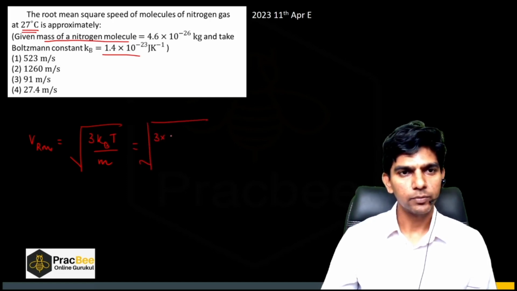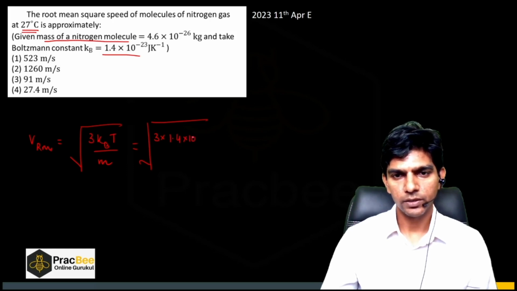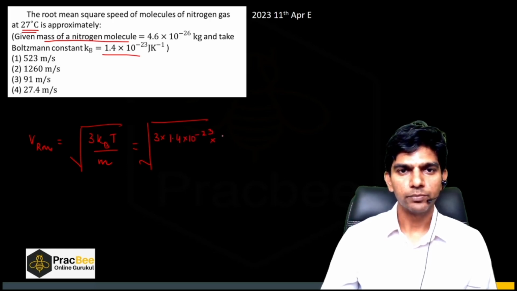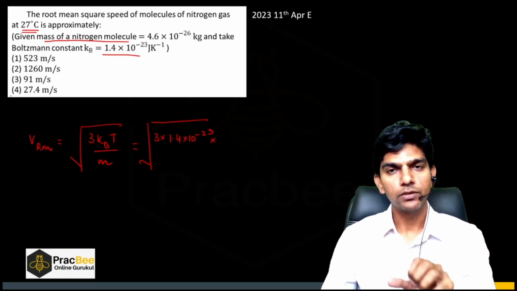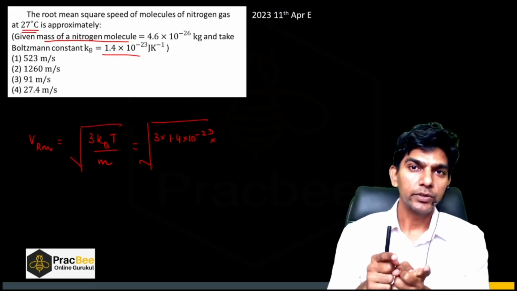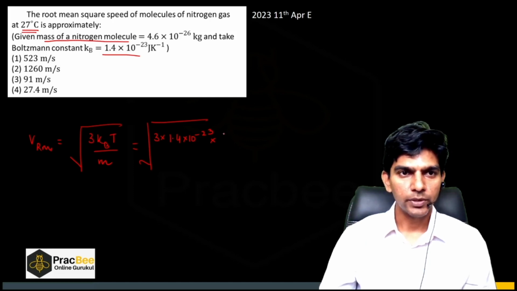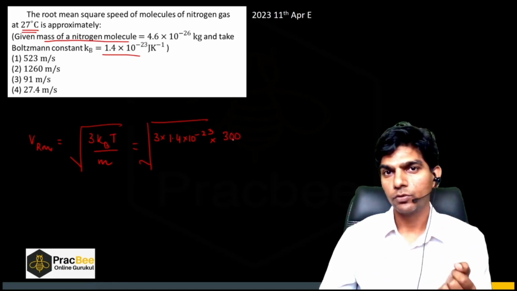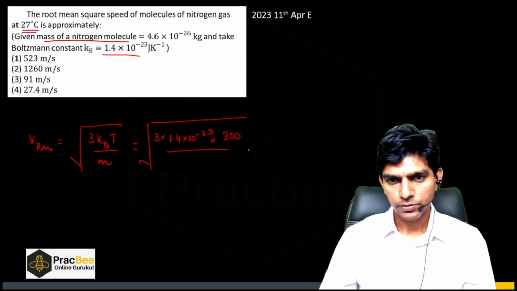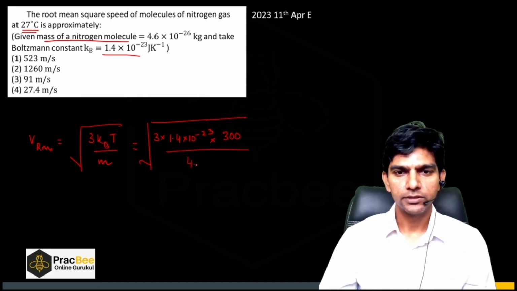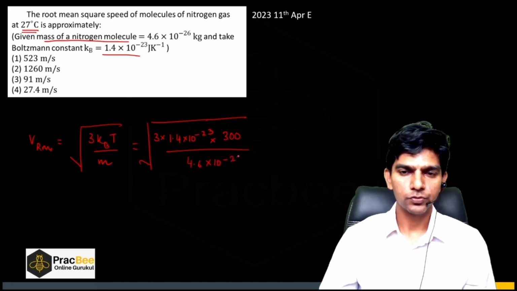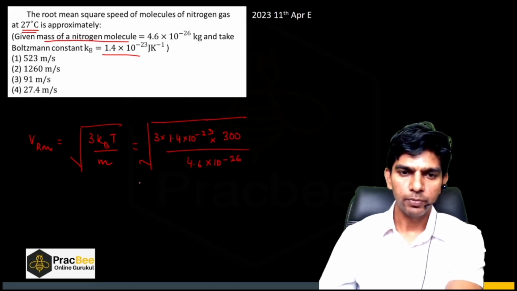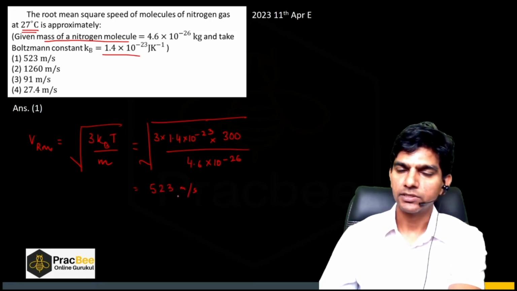So if we substitute the values, 3 times kB, which is 1.4 into 10 raised to the power minus 23, times the temperature. Temperature is 27. Whenever you have to put temperature in the formula, always convert temperature into Kelvin. So it will become 300, right? To convert degrees Celsius into Kelvin, we have to add 273. Divided by 4.6 into 10 raised to the power minus 26. When we simplify this, we will get around 523 meters per second.